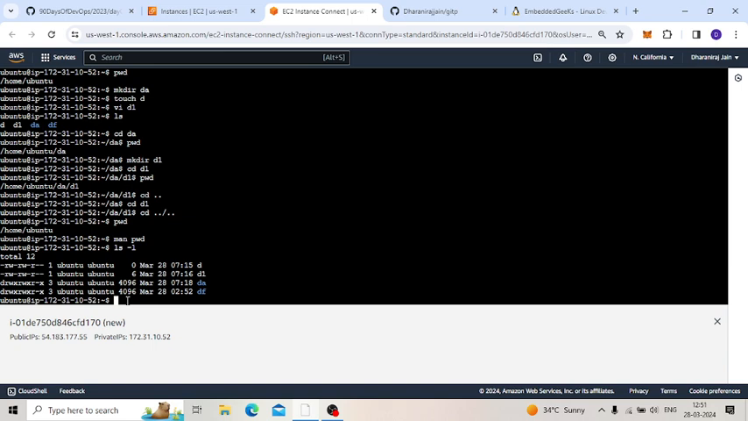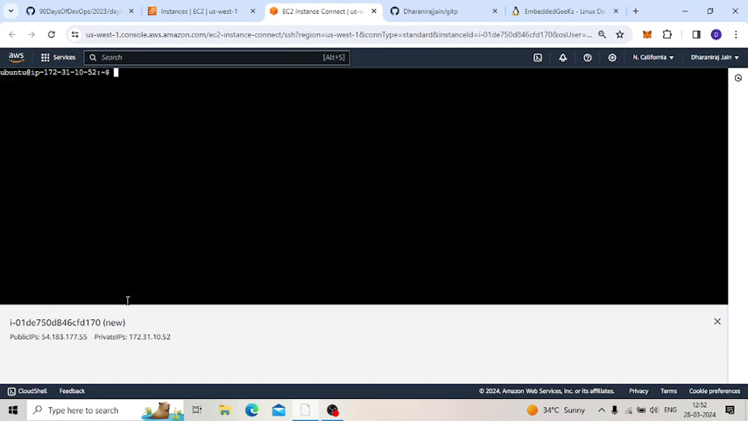Now we will complete some other commands. If you don't want to see this many commands and you feel uncomfortable, you can clear this page with the help of the clear command. Now everything is gone.